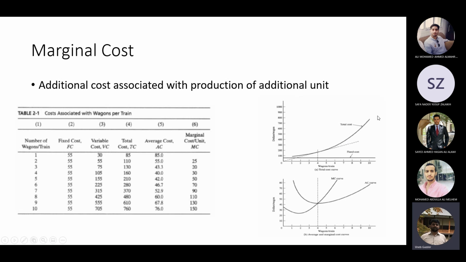After that, the increase in total cost is way higher than the number of units increased. So from 1 to 4 units, it is increasing with a constant slope. After 4, it increases with a higher slope. And this is another graph, again dollars per wagon against wagons per train, showing average and marginal cost.